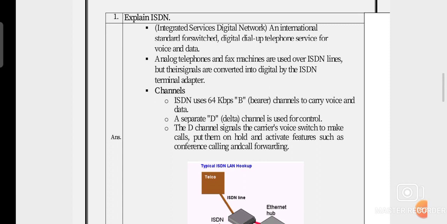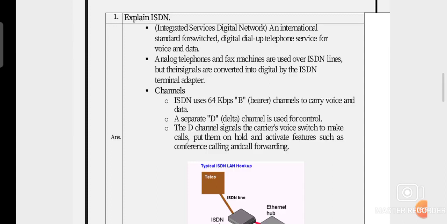Second, analog telephones and fax machines are used over these ISDN lines, but their signals are converted into digital by an ISDN terminal adapter. So whenever analog telephones and fax machines use the ISDN line, all these analog signals are converted into digital by the ISDN terminal adapter.